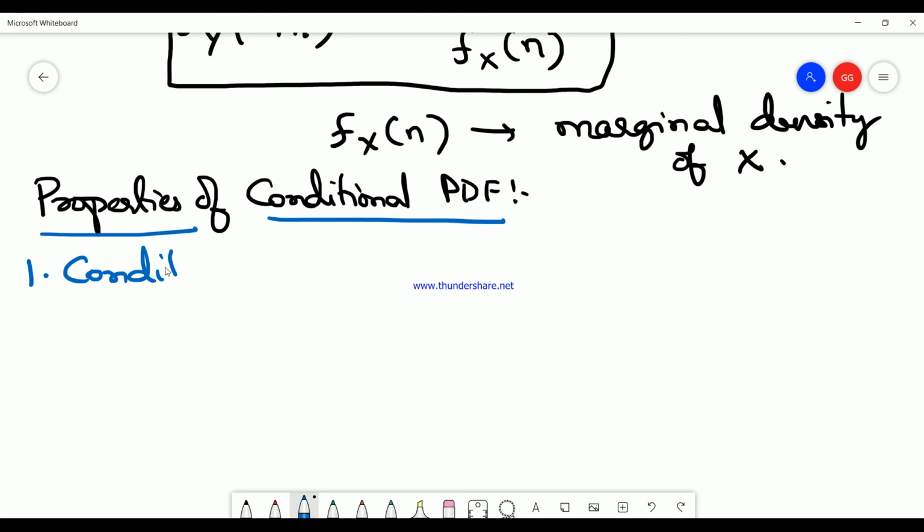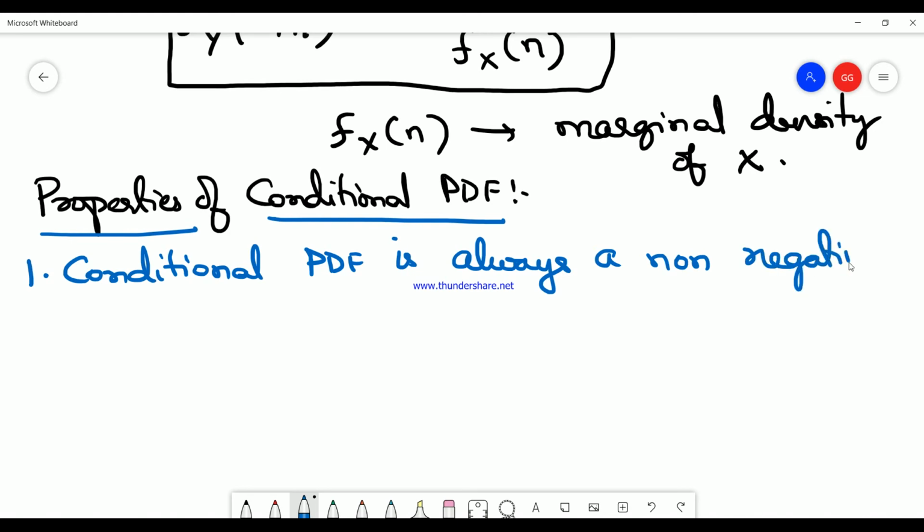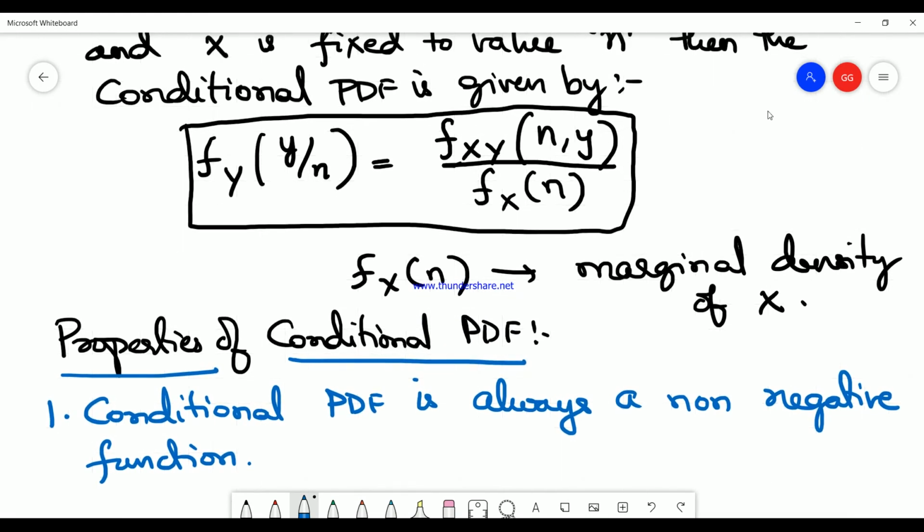It is a ratio of two different PDFs, and definitely a PDF is always greater than or equal to 0.